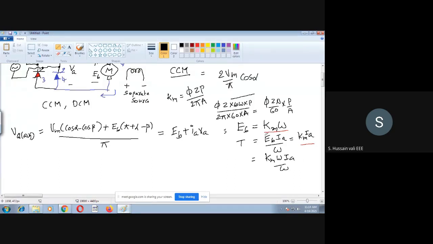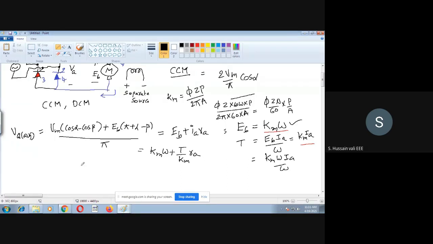Now we will do one thing. In place of EB, we will write this. EB is equal to Km into omega, plus Ia can be written as T by Km, so T by Km into Ra. This is the expression we got on the right side. Then we simplify this further. We will take omega on one side and torque on the other side.